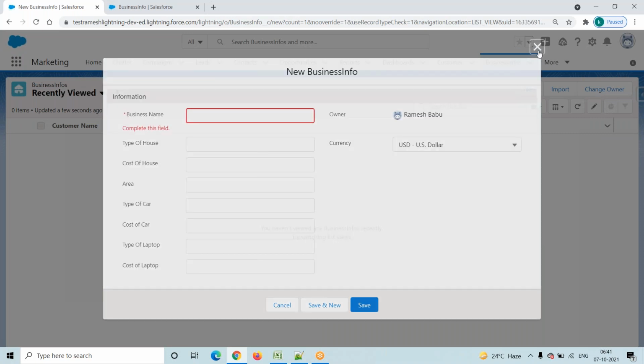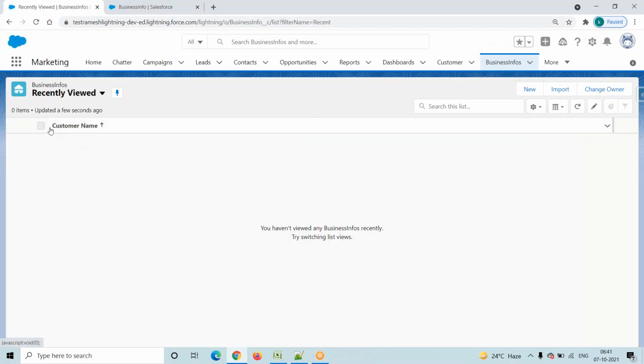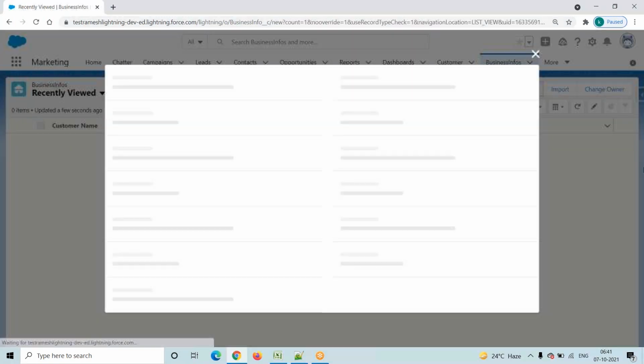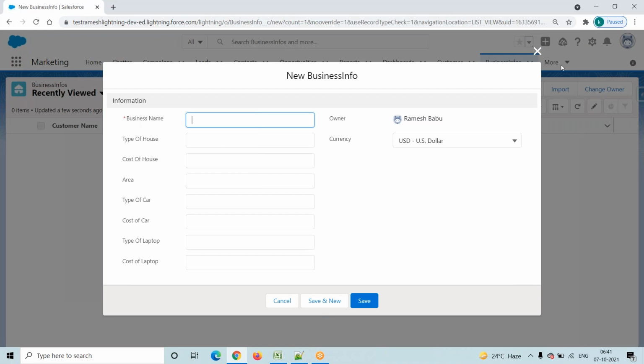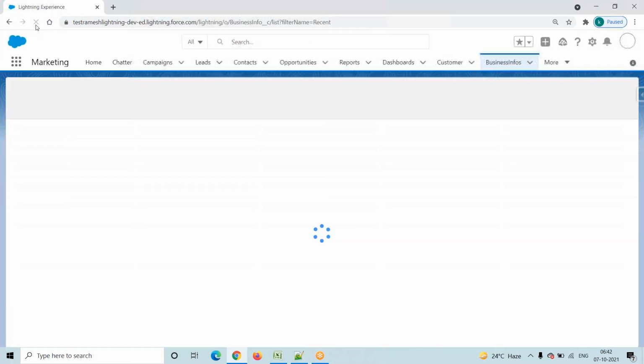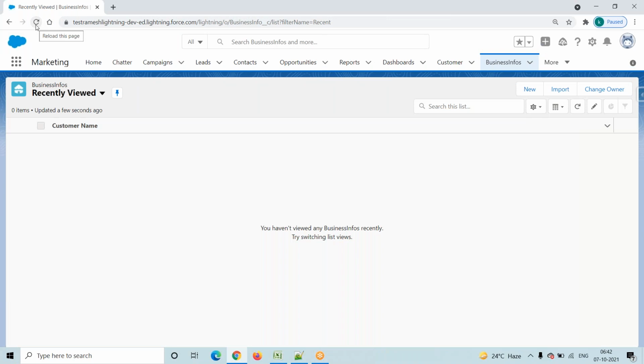Click on this new button. Still not it, because here it is coming as a customer name, but here it is showing as a business name. One second. Click on it, new. Refresh this one. We just renamed from business to customer. Here also, this is also new.